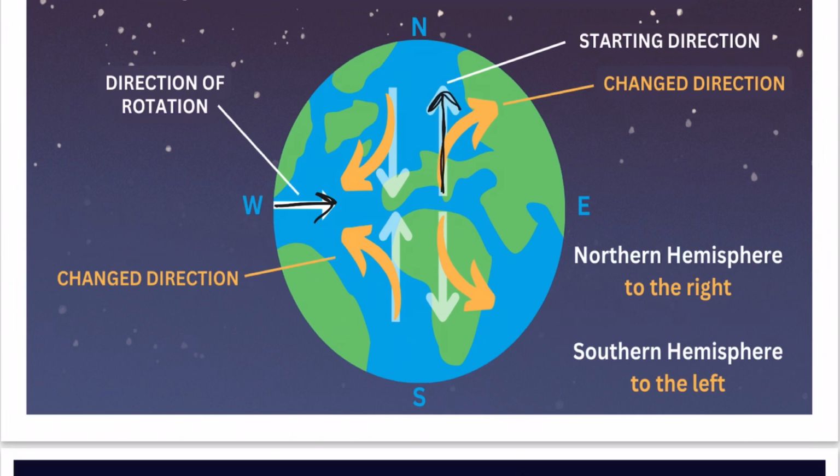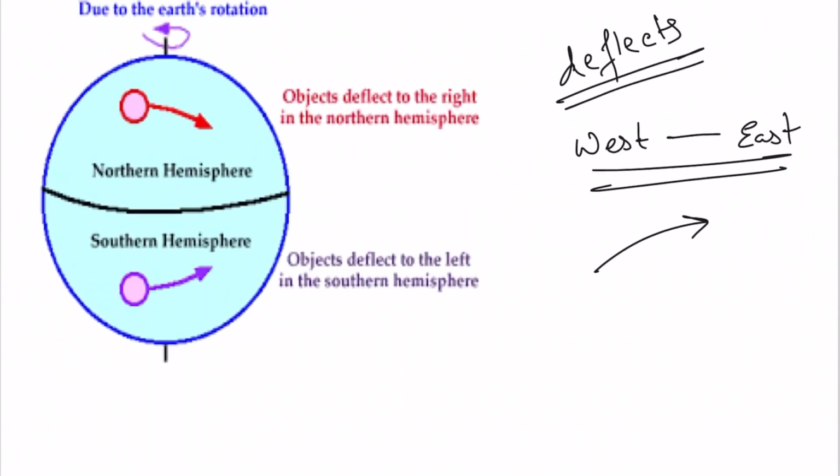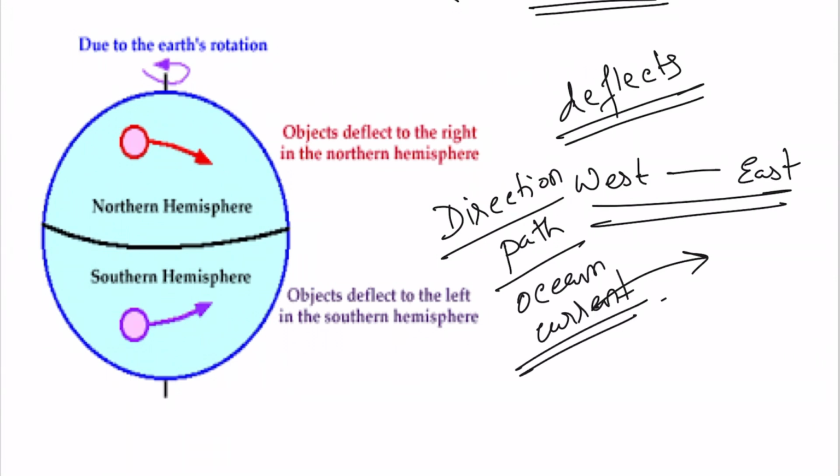The vertical winds blow like this when there is too much evaporation, or they get too heated on the surface area. They move in a convectional current type, but they are deflected towards the east in the northern hemisphere, and towards the west in the southern hemisphere because of this Coriolis force. This force is created because of the rotation of the earth, and it also gives direction. It is also deciding the path of the ocean currents among the factors. So the path of the ocean currents is also decided by the Coriolis force.